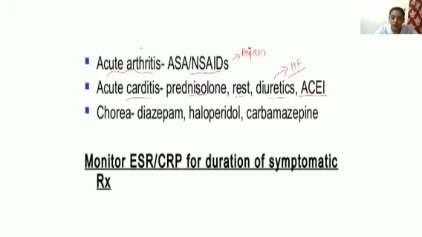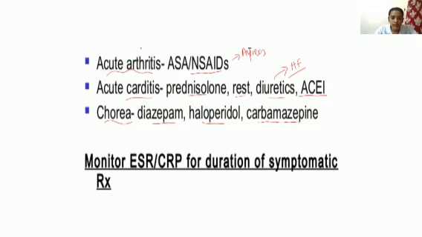Then next one is chorea. For the treatment of chorea, Sydenham's chorea, we will be giving diazepam, haloperidol, carbamazepine. It is more of a psychiatric type of disorder, so that's why we are giving anti-anxiety medications and all.